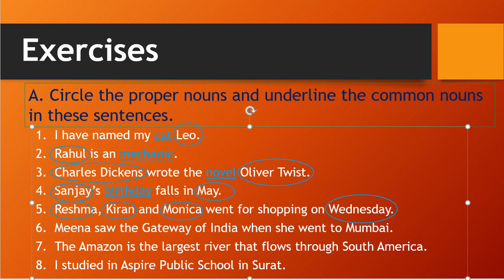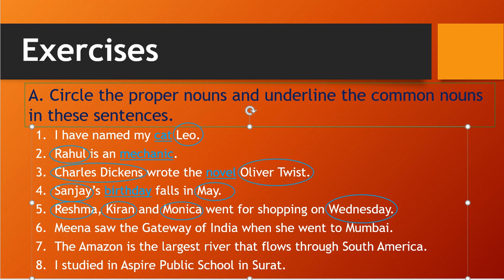So the first question is, I have named my cat Leo. In this you see Leo is a cat's name, so that is a specific name, so that is a proper noun. Then cat is a common name for that animal, correct?